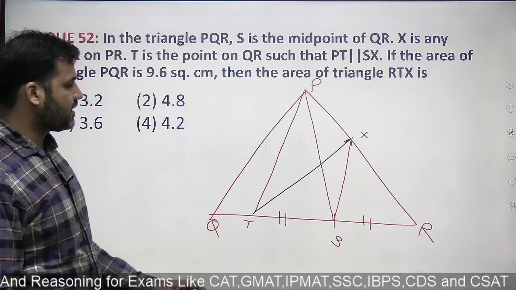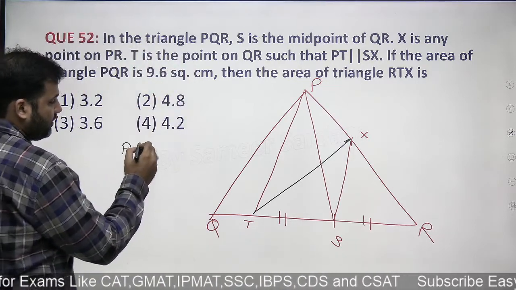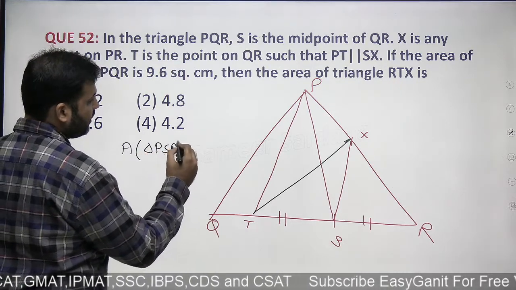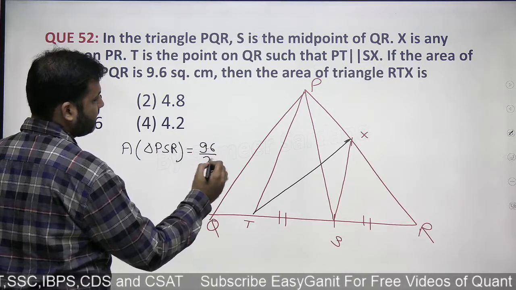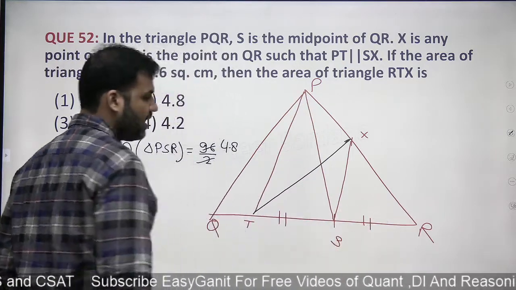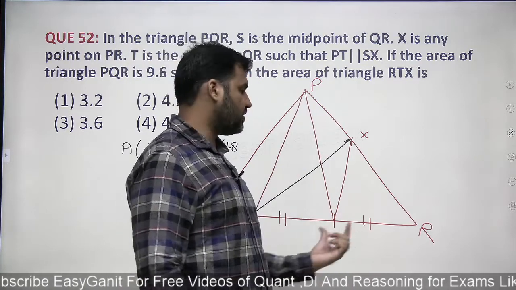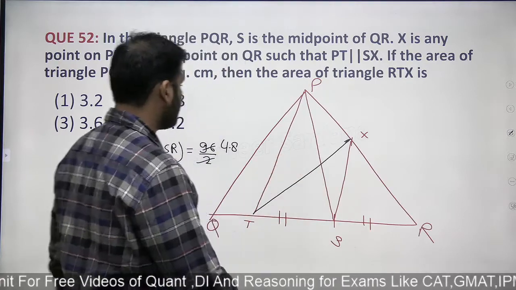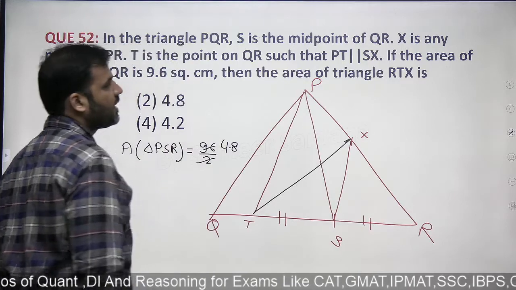Okay, guys. Because it is given that F is the midpoint, can I say, please try this question yourself first, right? Area of triangle PSR would be half of 9.6. Can I say that? Area of triangle PSR. Why? Because that's the midpoint. As midpoint है तो दोनों base same हो गए, height भी same, तो दोनों का area ratio 1:1, तो पूरे area को 1:1 में divide किया, तो can I say this triangle area would be 4.8.